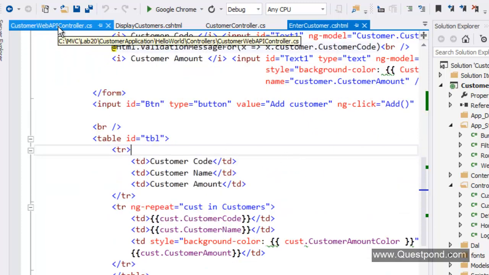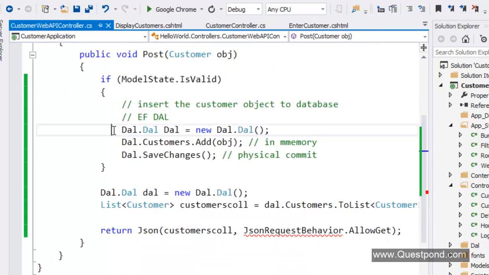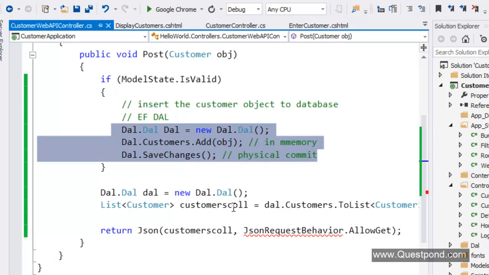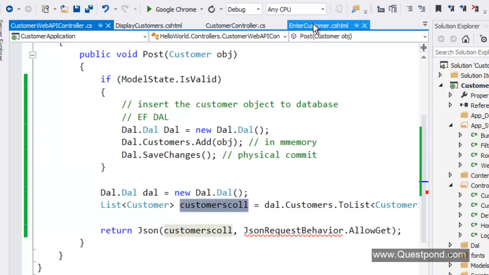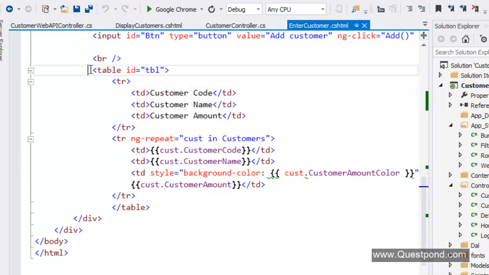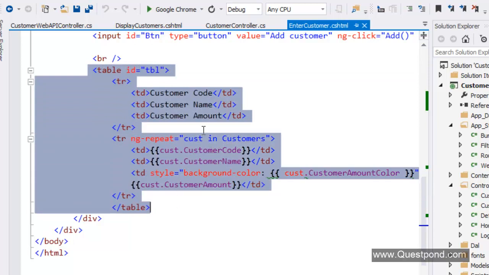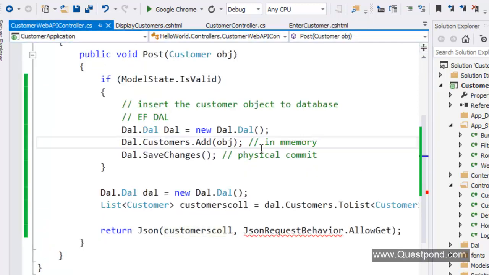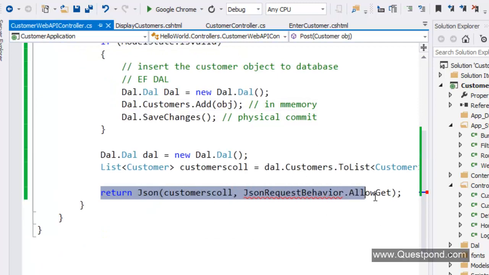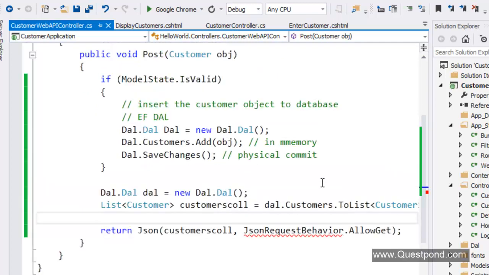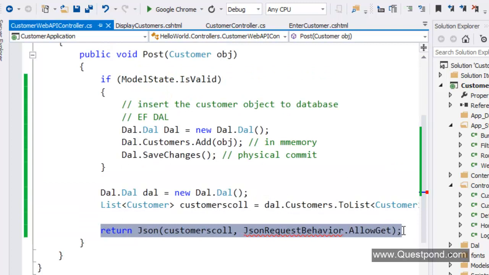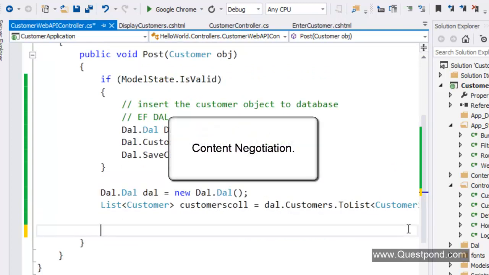It sends data, and once the data is added to the database by using the Entity Framework classes, it returns a customer collection, and this customer collection is then displayed in this table over here, right? And the customer collection which comes out from the server has to be in the format of JSON. So if you remember, afterwards, when we get the list of customers from the Entity Framework collection, we are actually converting it to a JSON format. But in Web API, we don't have to return this JSON format, because we have a concept here called content negotiation.